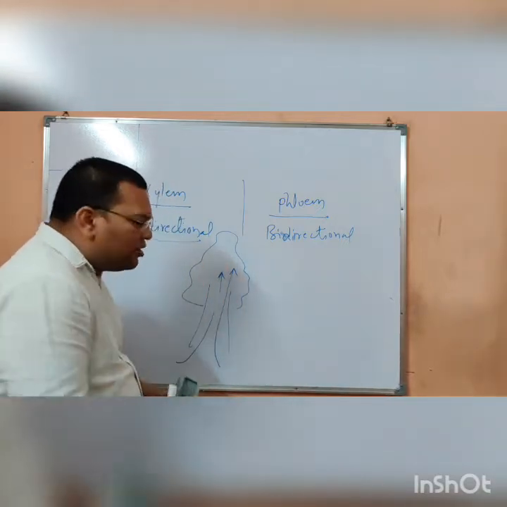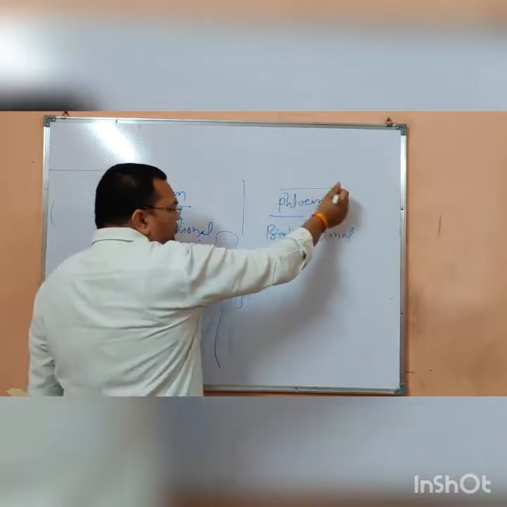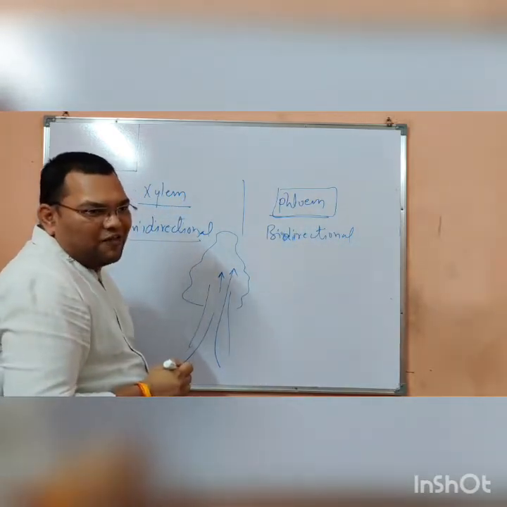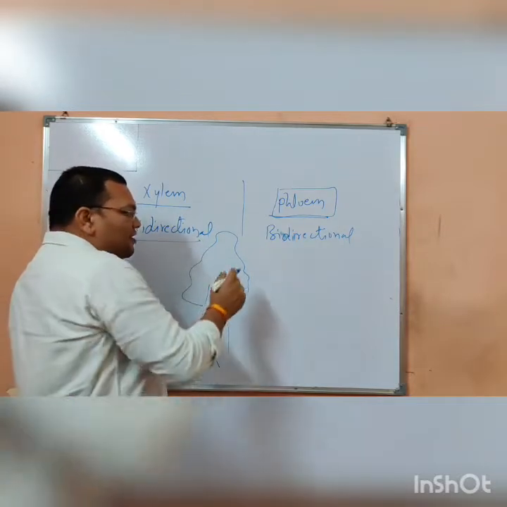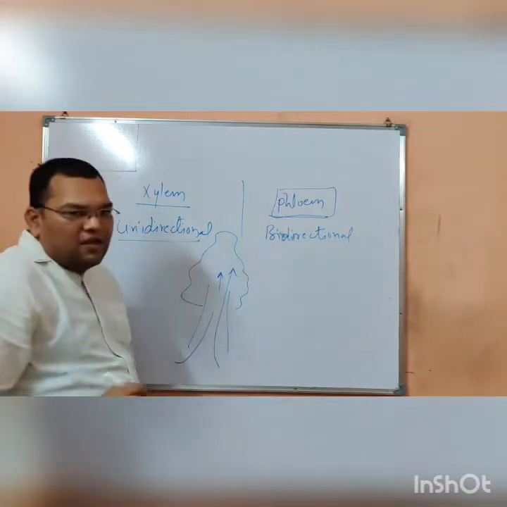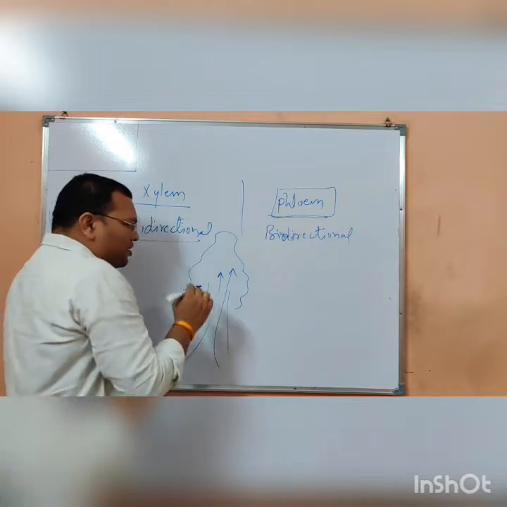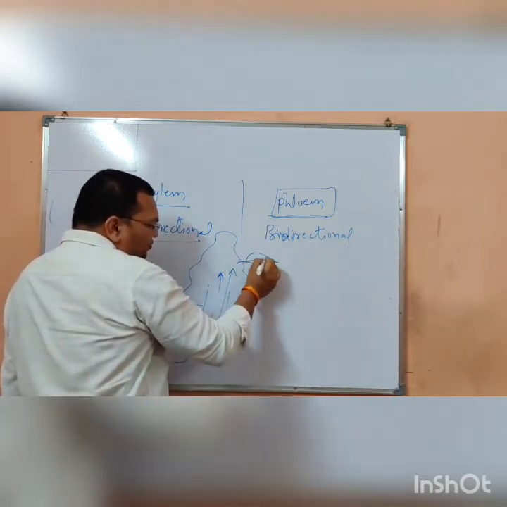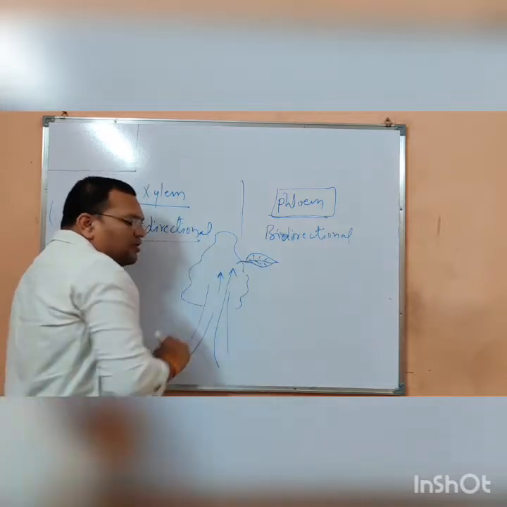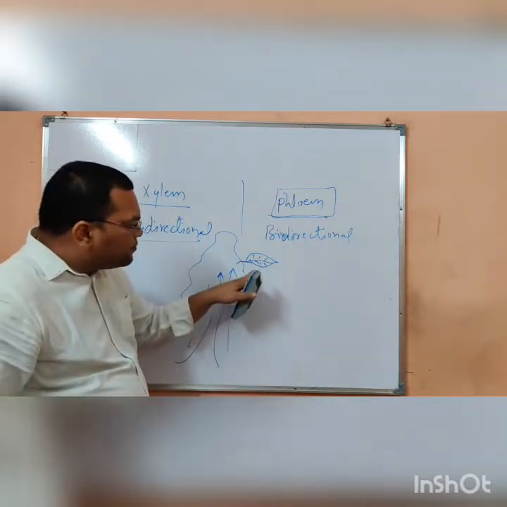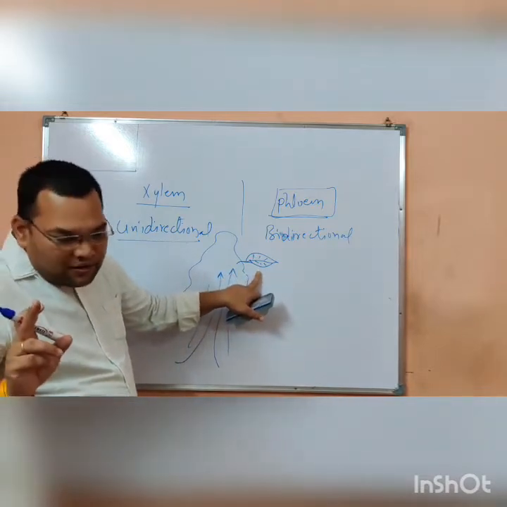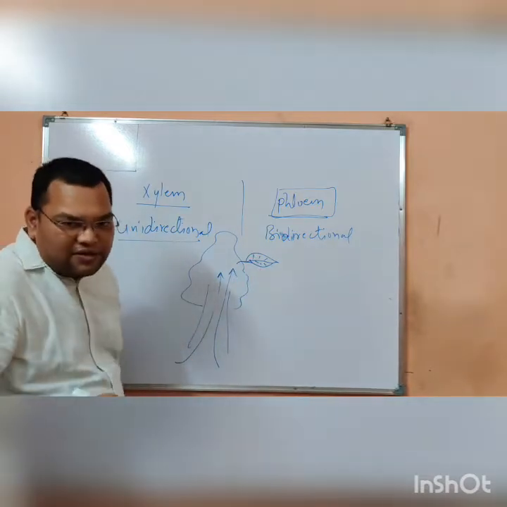But when we talk about the phloem, the conduction is bidirectional. So why are we saying it is bidirectional? Because let us suppose there is a leaf and the food is synthesized here.